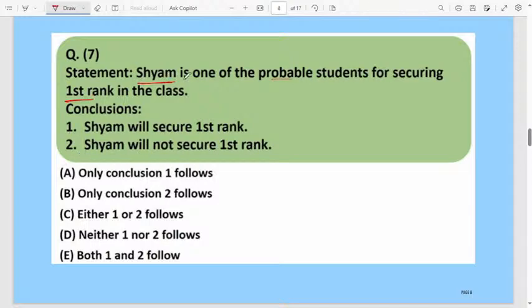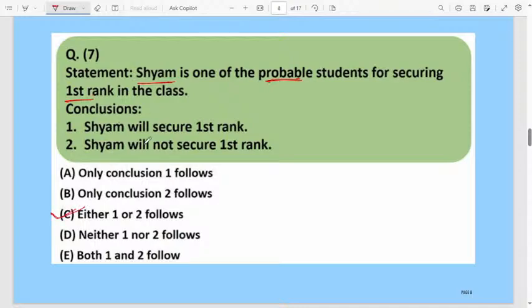The student's name is Sham. In the statement they are not telling whether he secured it or not. Sham is one of the probable students. By probability, he may get first rank, or he may not get first rank. In the statement itself they have given two conclusions. Probability they are telling: Sham will secure first rank, Sham will not secure first rank. These are the two conclusions. Therefore, in question number 7, either 1 or 2 follows. This is the correct one.